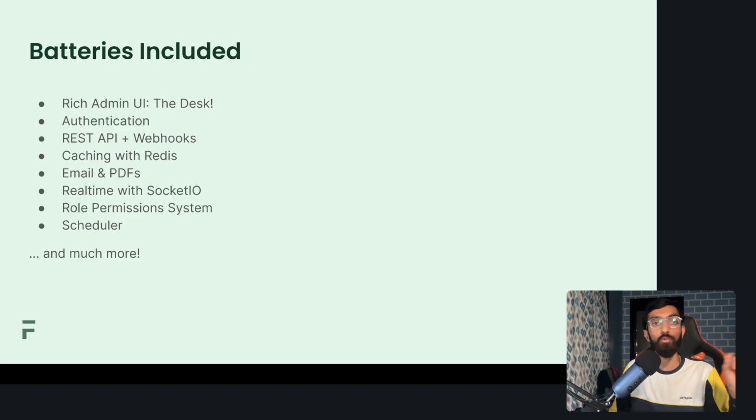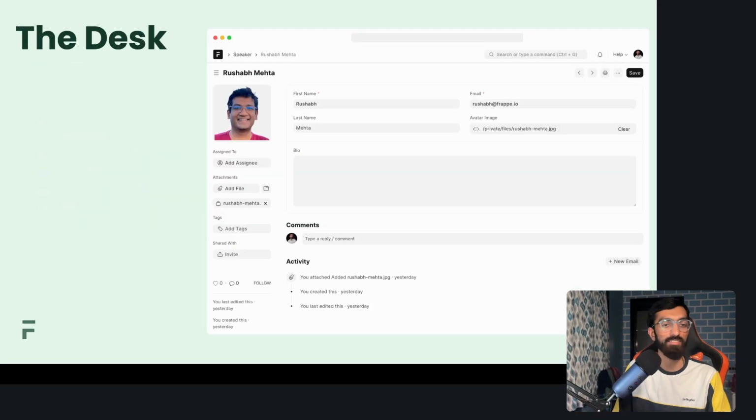So you don't have to pip install anything like Django REST framework, and webhooks. Caching is powered by Redis, as I said, and we'll see how seamless an API it provides for you to talk to the cache. Emails and PDFs, which means printing, are out of the box. We have real time with Socket.io and a lot more than what I can cover in this 30-minute session.